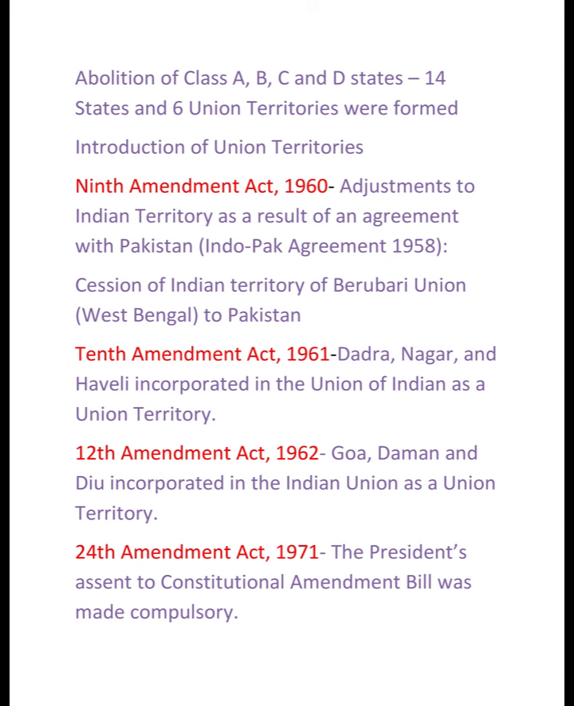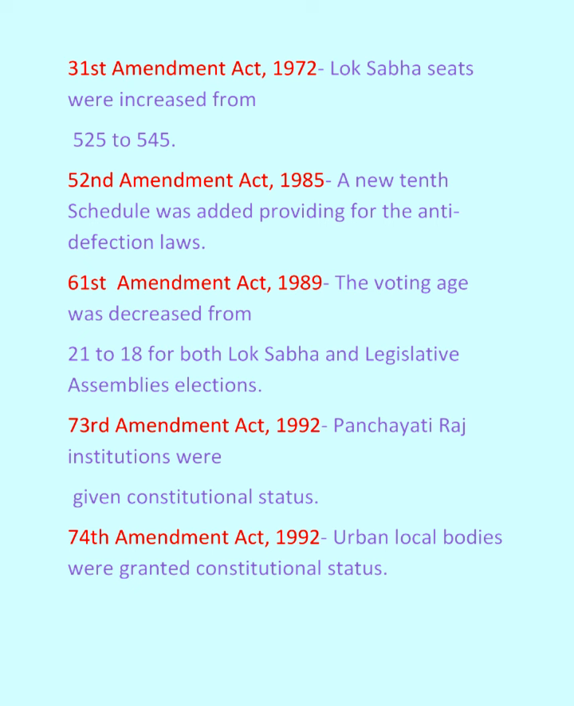Now, the next most important act, that is the 24th Amendment Act 1971. That is most important because in this act, the President's assent to a constitutional amendment bill was made compulsory. That is, for any constitutional amendment bill, the President's assent is essential. Again, I am repeating, the 24th Amendment Act 1971 made the President's assent compulsory for a constitutional amendment bill.